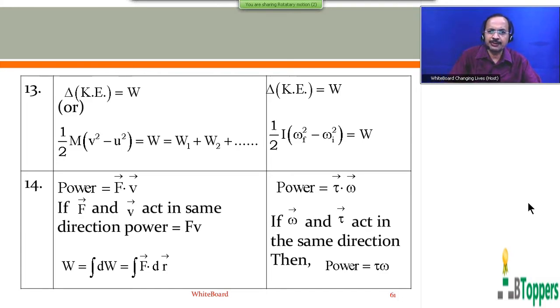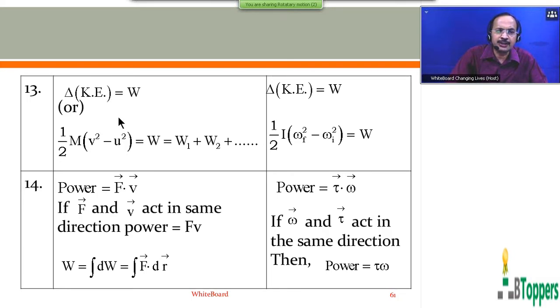So the work energy theorem, I have discussed the work energy theorem for a rigid body in pure translatory motion. That is, change in the kinetic energy of the body is equal to work done by the resultant force on the body. When several external forces act on the body of mass m performing pure translatory motion, then the work done by the resultant force can be written as the algebraic sum of work done by individual forces acting on the body. Change in the kinetic energy of the body can be written as half m into v square minus u square, where u is the initial velocity of the body and v is the final velocity of the body.